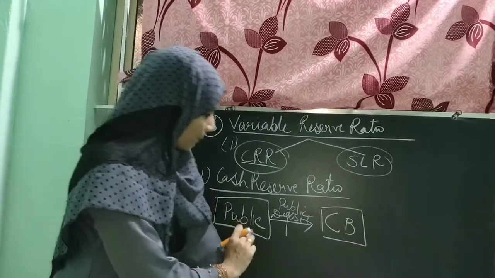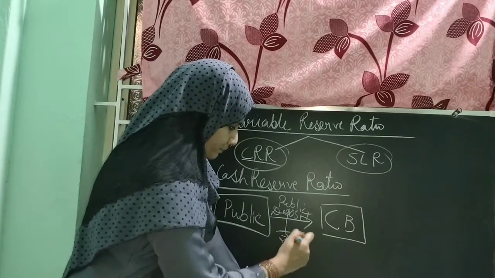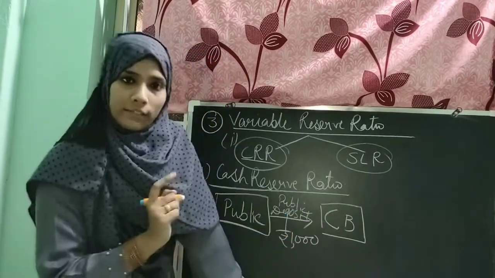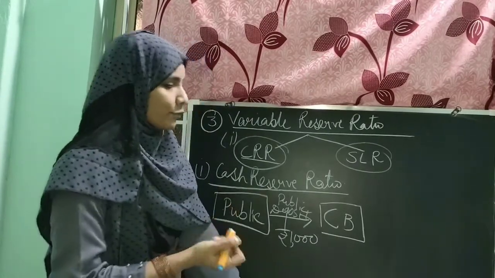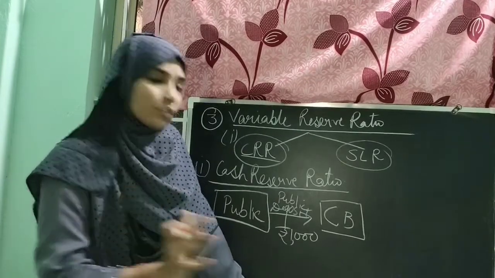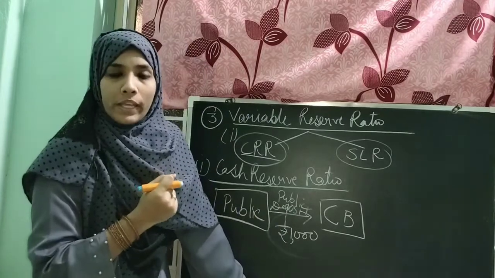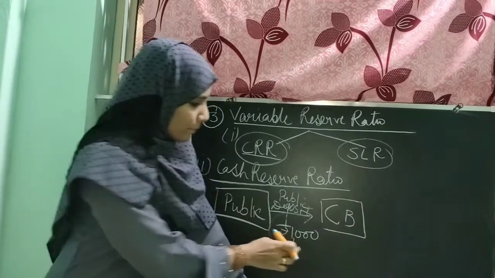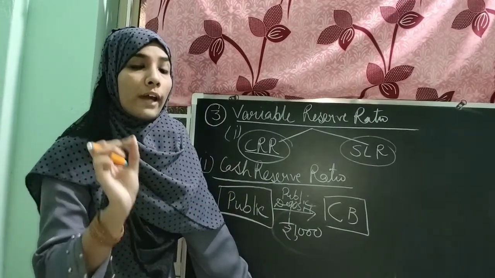Suppose the public deposited rupees 1000, just as an example, in a commercial bank as savings. Later the commercial bank has to give loans to the public. They can't use this whole amount for giving loans. They have to reserve some percentage of this deposit in the current account with RBI.